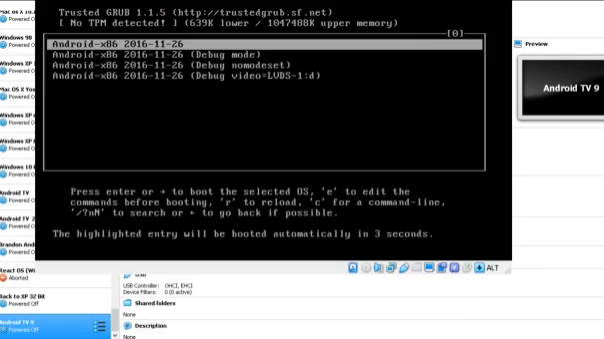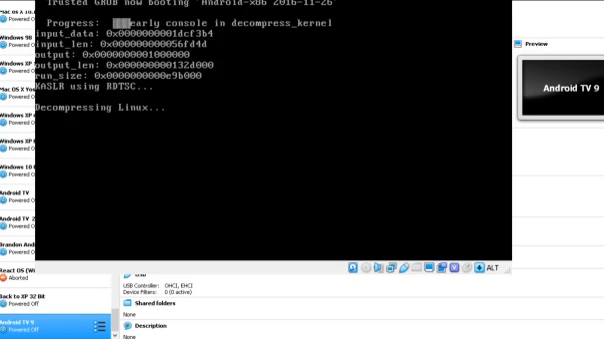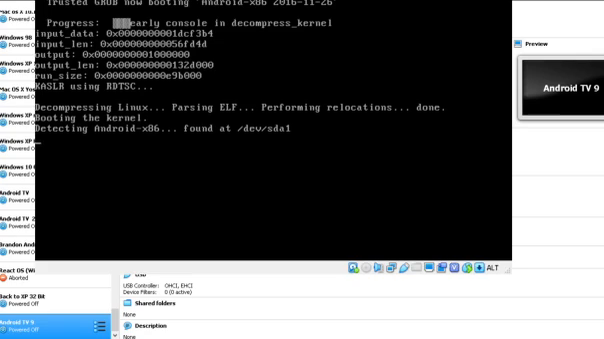So now let's wait. This will take a few minutes to boot up, so be patient. Well, Android TV loads up on your VirtualBox VM. Oh yeah, my version does this every single time. It just reboots itself, so I don't know why it does that, by the way.